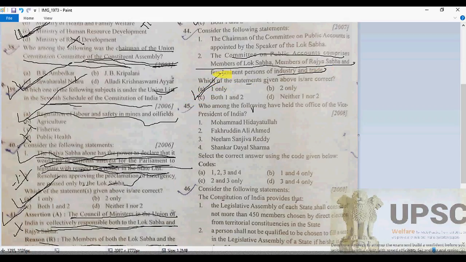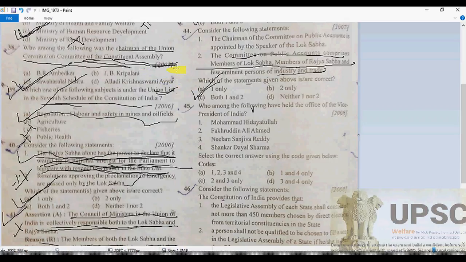Question 44 is going to be A. Why is the second option incorrect here? Because the Public Accounts Committee consists of 22 members in total, where 15 members are from the Lok Sabha and 7 members from the Rajya Sabha.